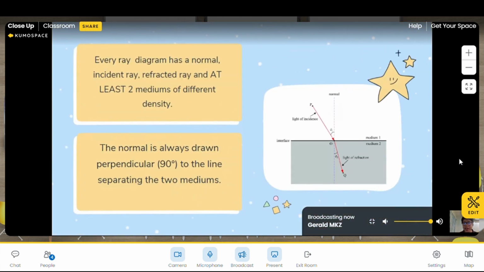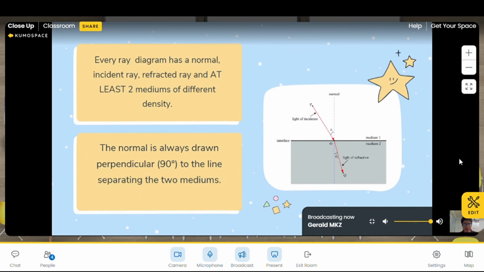When drawing a ray diagram, every ray diagram has a normal, incident ray, refracted ray, and at least two mediums of different density. And one of the most crucial parts of a ray diagram is the normal. So the normal is always drawn perpendicular, or 90 degrees, to the line separating the two mediums, as we can see here. So now I'll show you how to draw a ray diagram.